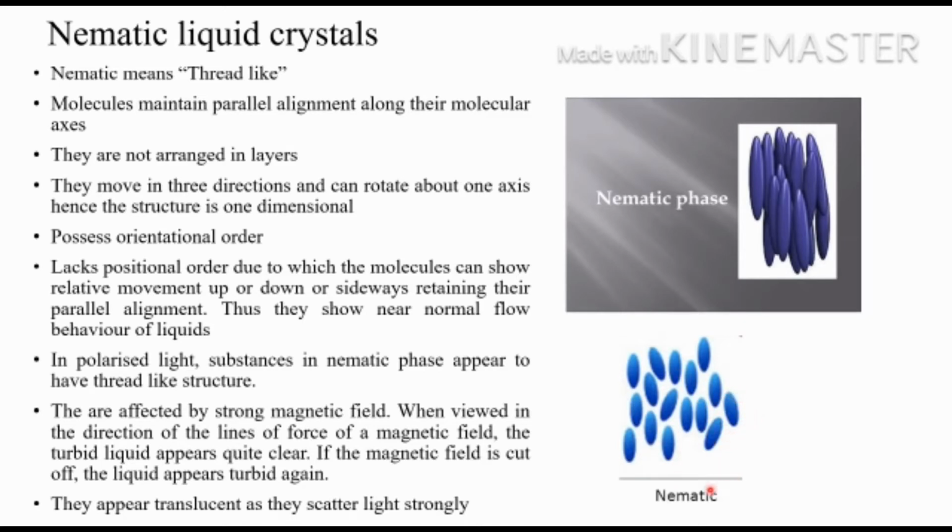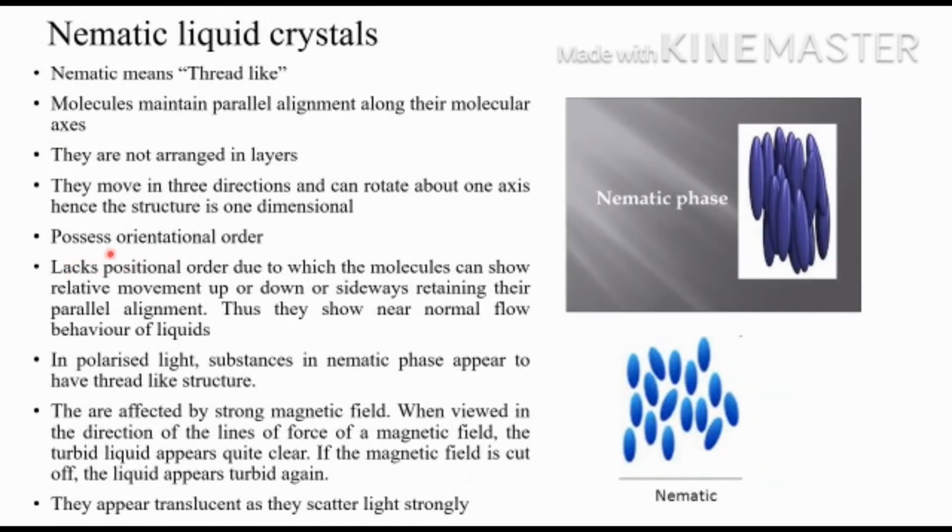Position will be slightly different because one position is here, another position is here, another position is here. That is why I told it is arranged like soda straws. The orientation order will be there, but the position order will not be there. They can move in three directions and can rotate about one axis. So if this is a molecular axis, they can rotate like this, same like soda straws we are rotating. So that type of arrangement is for the nematic liquid crystals.